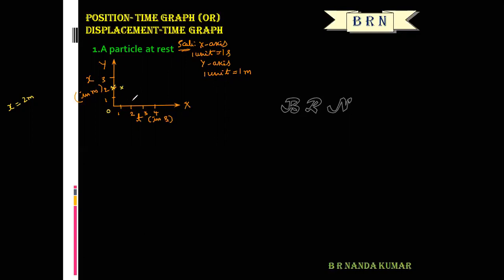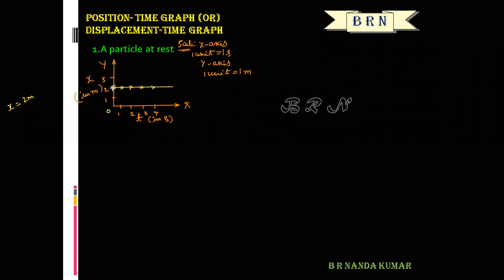Then 2, comma 2, and then 3, comma 2. After that 4, comma 2. Now join all these points.